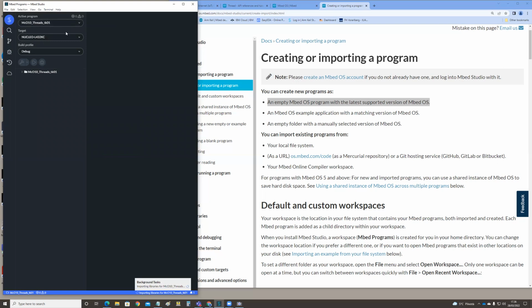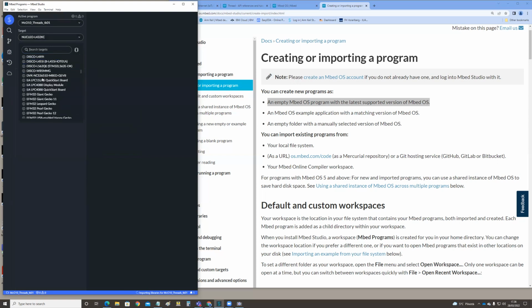And then you will have a target, so select your target. It means for which microcontroller this is done. And then there is a long list of the supported microcontrollers and microcontroller development boards. On this list, we go down to the Nucleo L432KC.